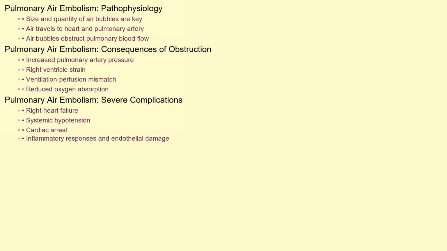Second, the obstruction causes a ventilation-perfusion mismatch, meaning some parts of the lung are ventilated, but not perfused with blood, and vice versa. This reduces the amount of oxygen that can be absorbed into the bloodstream. Severe air embolism can lead to right heart failure, systemic hypotension, and ultimately, cardiac arrest. Furthermore, air bubbles can trigger inflammatory responses and endothelial damage, exacerbating the situation.